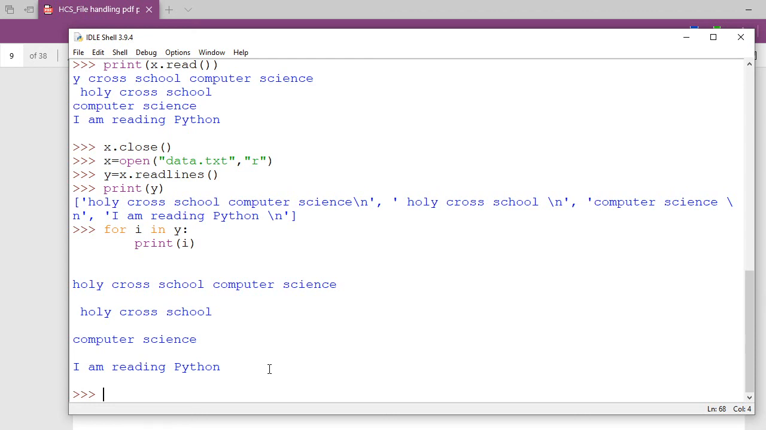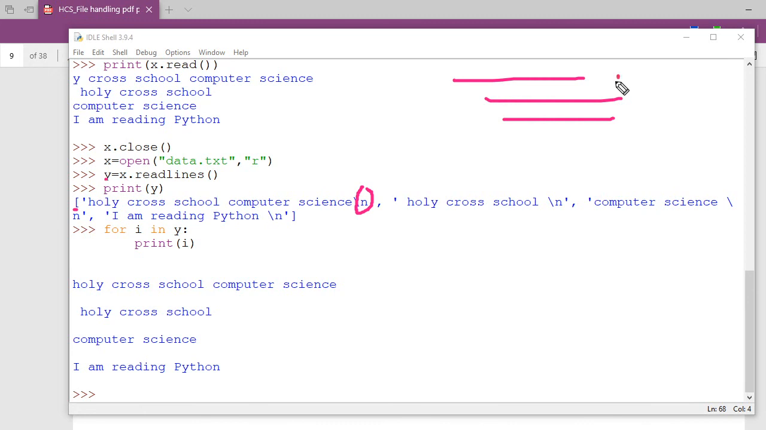Got it? Here you see escape characters are not coming. In this list y, escape characters are also there, because it is extracting all the lines and putting them in the list. But when you print each individual item from that list, only the data will come and your content will look like a file. Something you understood?